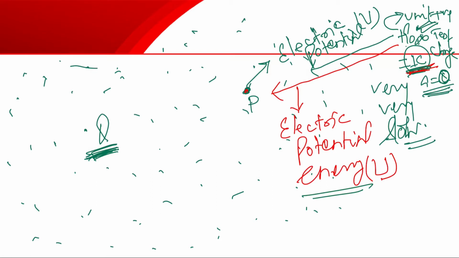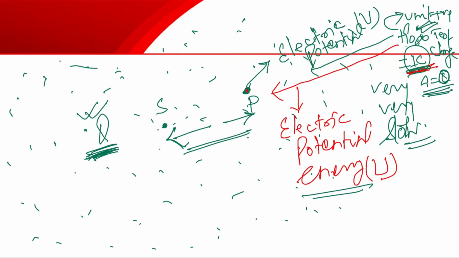And if you bring the unit positive charge from point P to point S, then the energy stored in this case, if you bring a 1 coulomb charge from point P to point S in the electrostatic field of this capital Q, is said to be the energy difference, or electric potential difference.